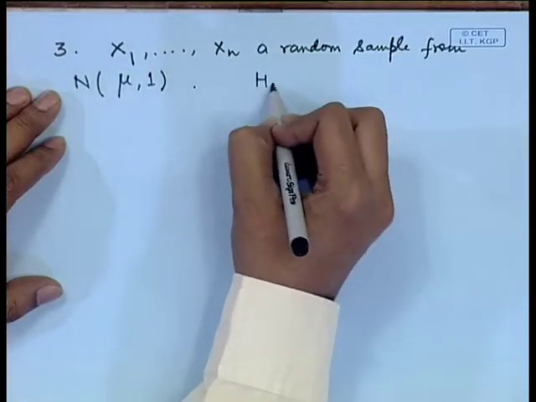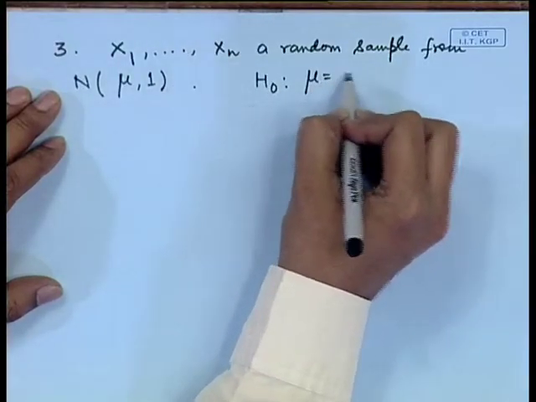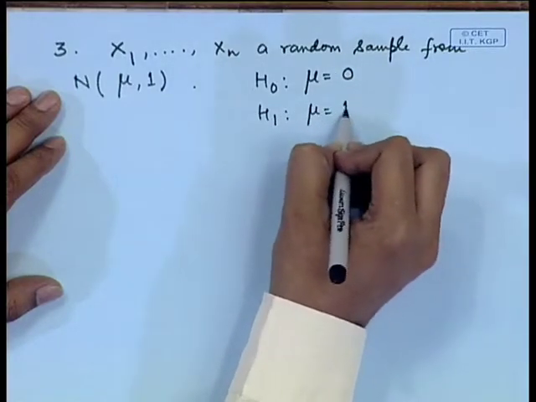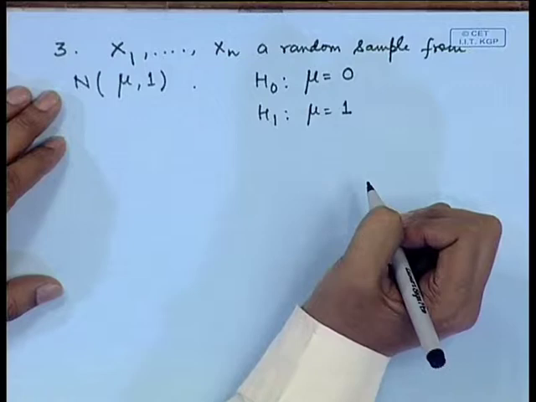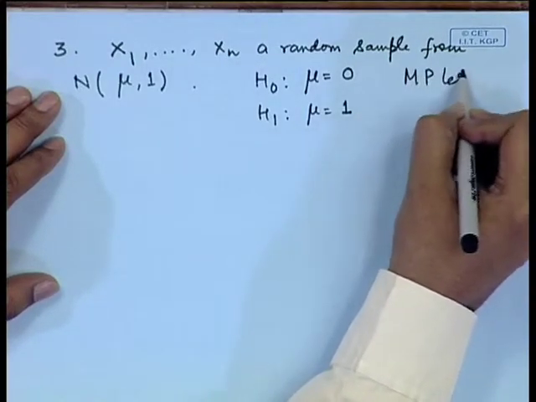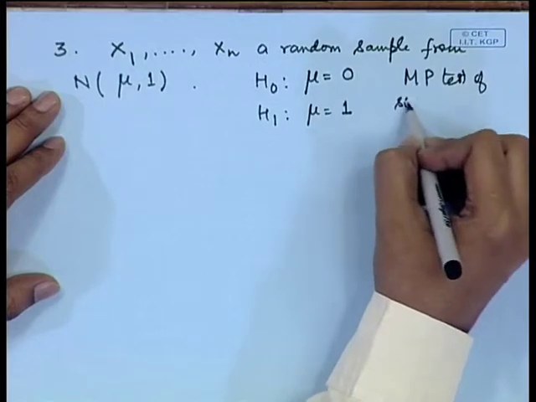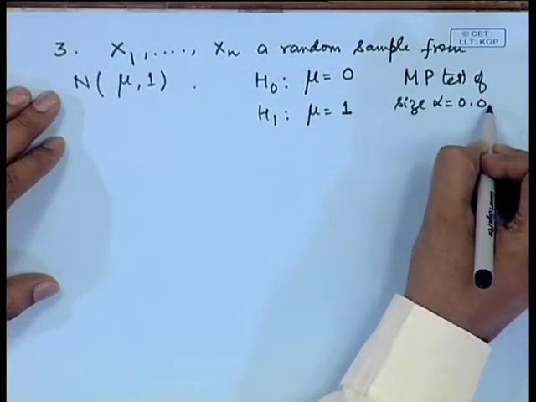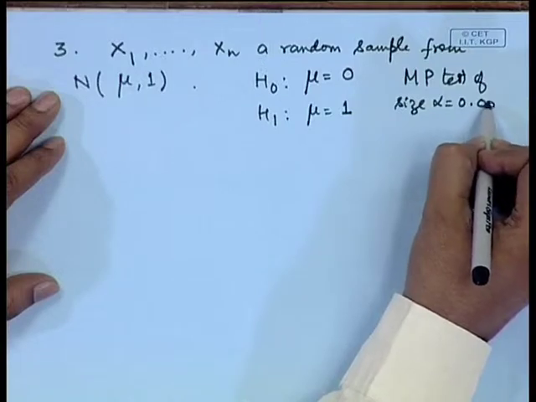We want to test the hypothesis mu is equal to 0 against mu is equal to 1. We want the most powerful test of a certain size, say alpha is equal to 0.05.